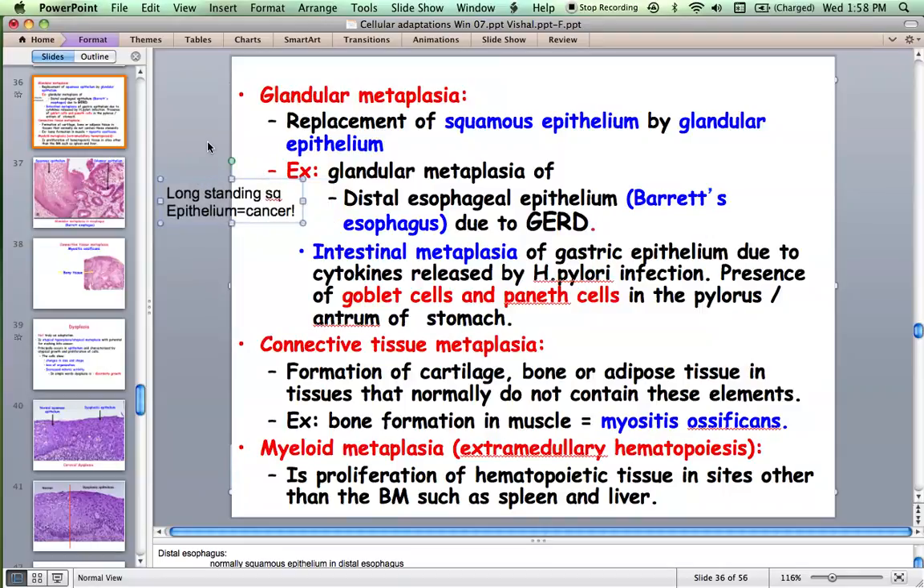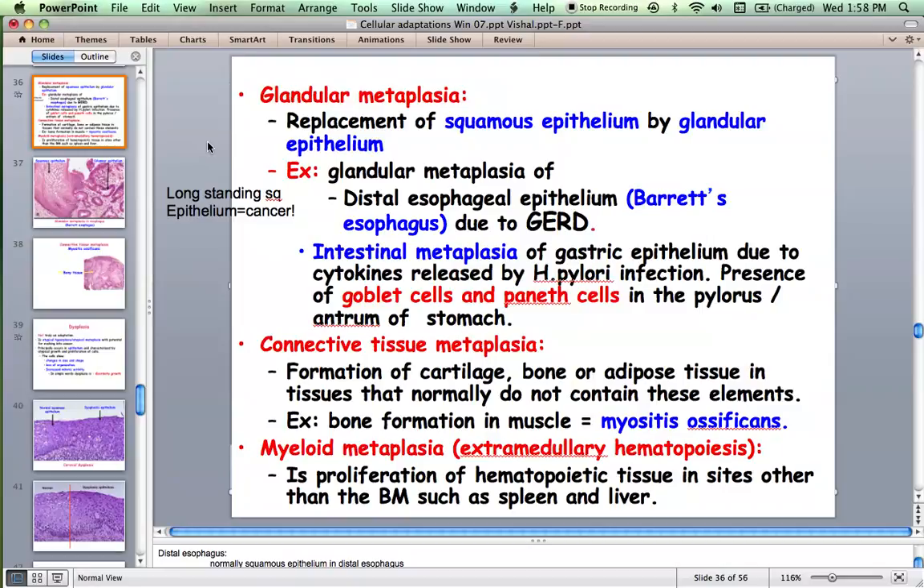It is called Barrett's esophagus, named after the discoverer. Please remember this very, very high-yield fact: Barrett's esophagus is seen in GERD and it is precancerous. You have to treat GERD, otherwise it becomes an adenocarcinoma later on.